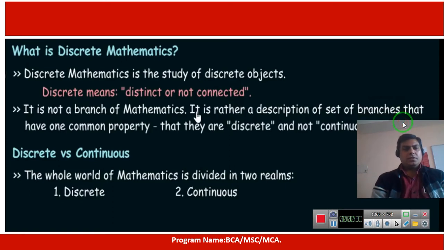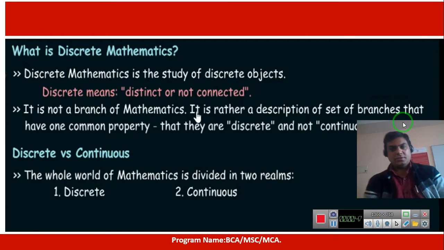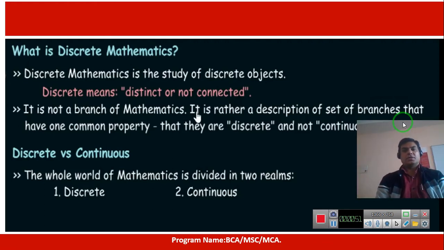Today we will discuss discrete mathematics. What is discrete mathematics? Discrete mathematics is basically the study of discrete objects. Discrete objects means that they are not connected with each other. Chairs, tables, earphones, mobiles are all distinct objects. They are not connected with each other in any sense.